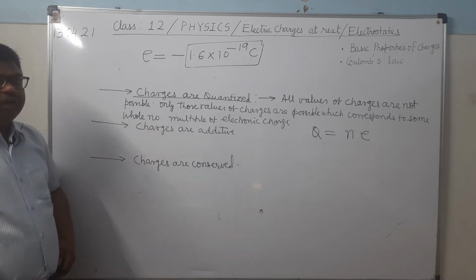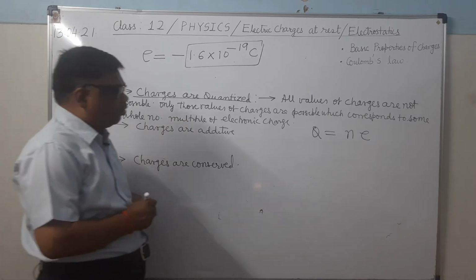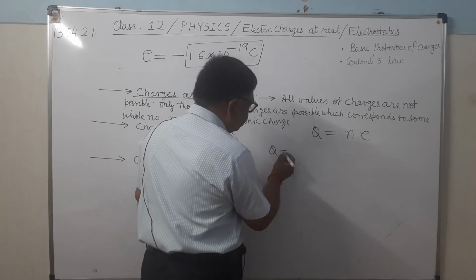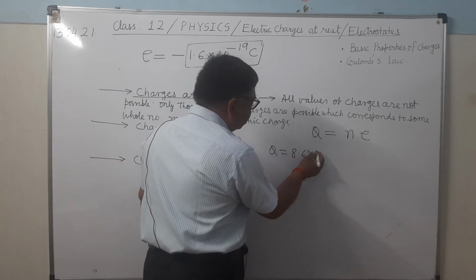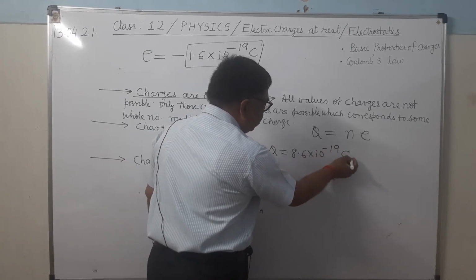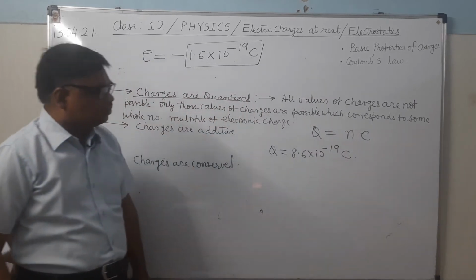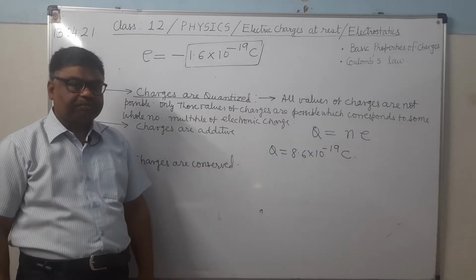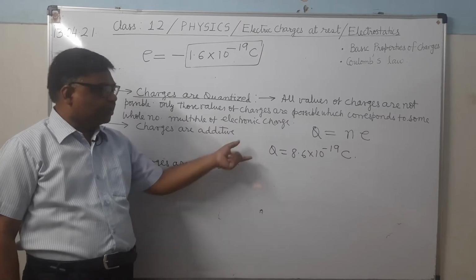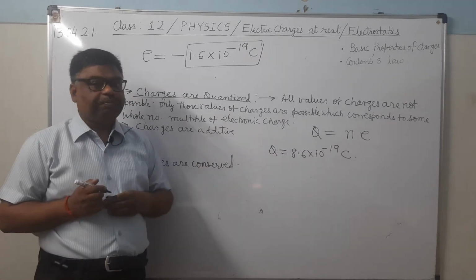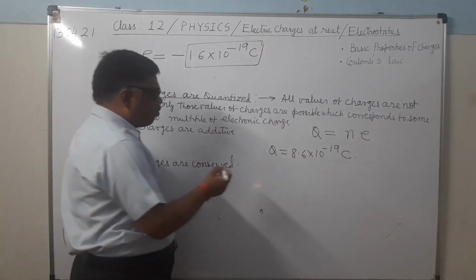whole number. Suppose some value of charge is given, Q equals 8.6 × 10^-19 coulomb. Now it is asked whether this value of charge is possible or not. Then what will you do?